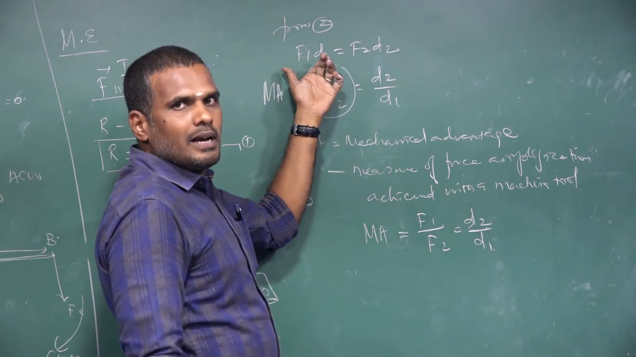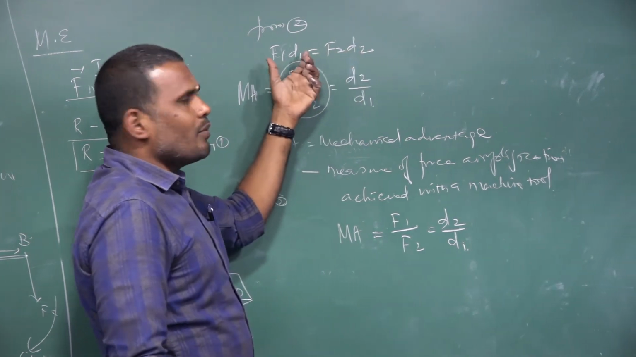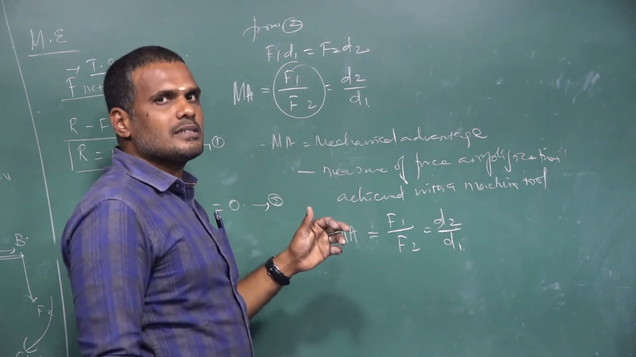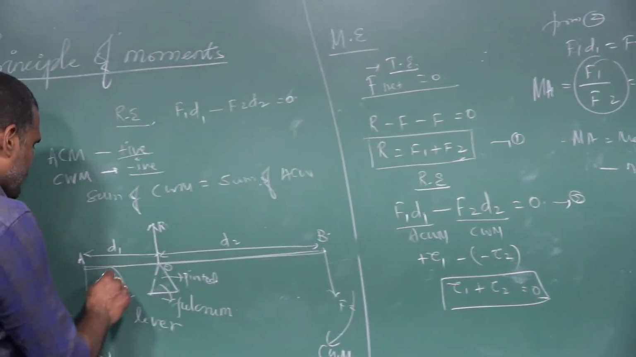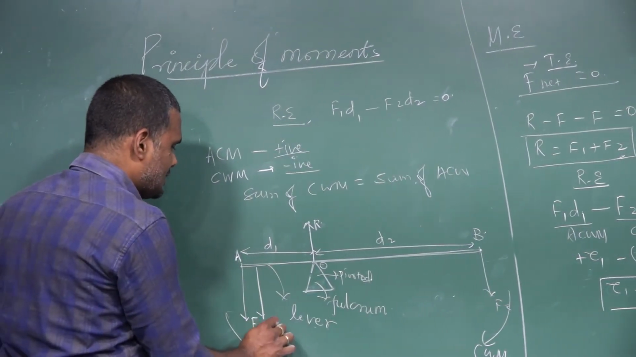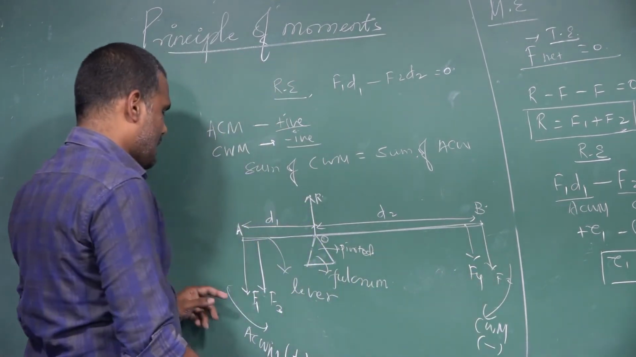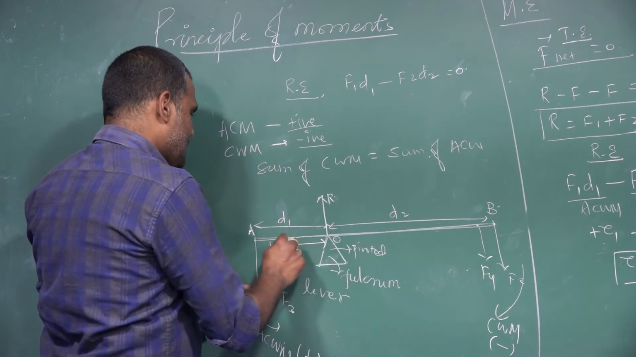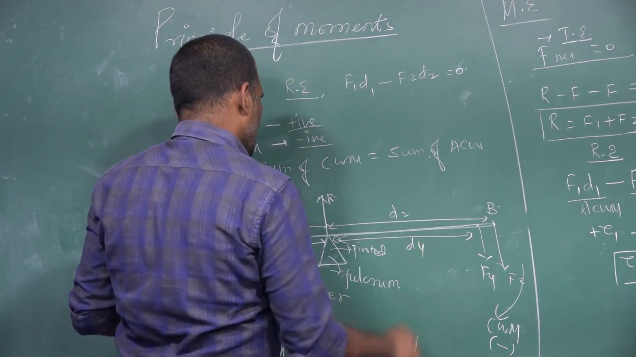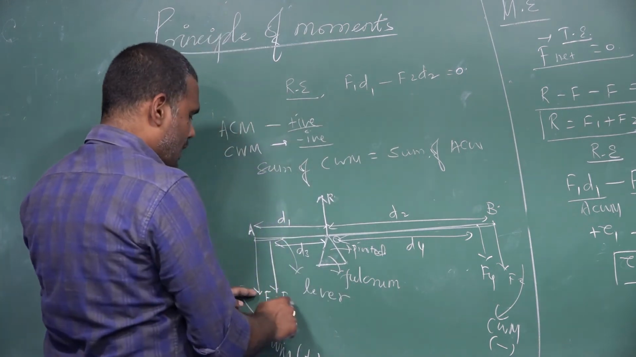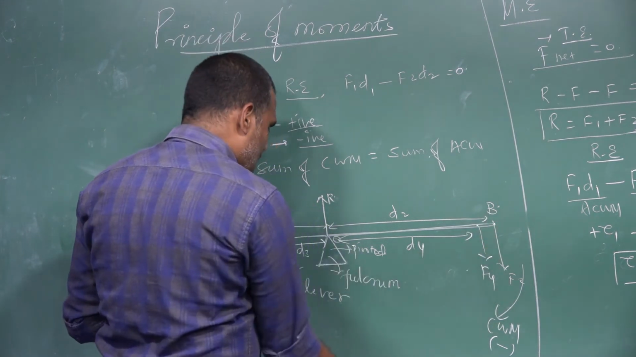F1 D1 is the anti-clockwise moment. F2 D2 is the clockwise moment. Here we are not taking a sum because two forces are considered. Suppose I am considering other forces also, let us say F3 and another one F4, where F3 is at a distance D3 and F4 is at a distance D4. Then F1 and F3 will produce anti-clockwise moments. F2 and F4 will produce clockwise moments.